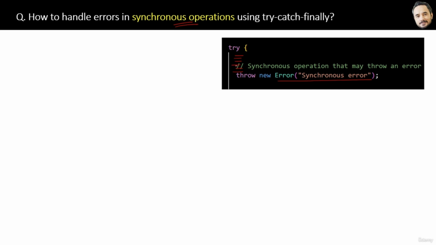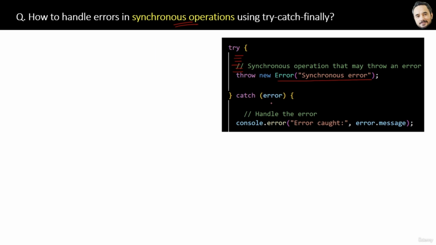Now to handle this error, we will use the catch block like this. Now what happens? If there is any error in the try block, the error will be passed to this catch block and this error parameter will have all the details of that error. So here inside the catch, we can log the error to some log file, and there are different ways to log, and then the developer later can analyze and fix that error, right?